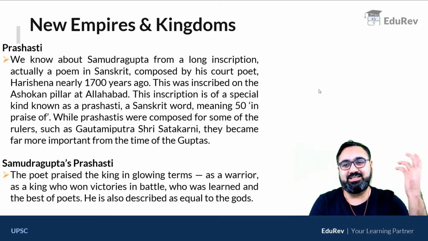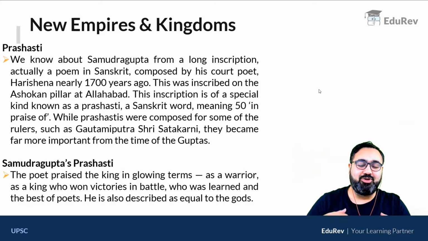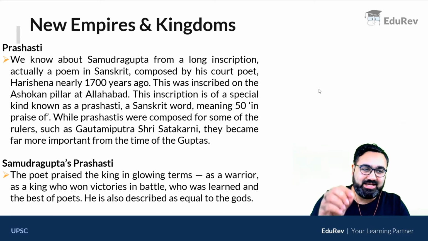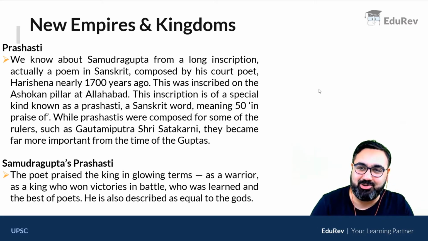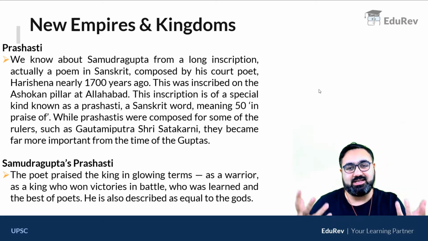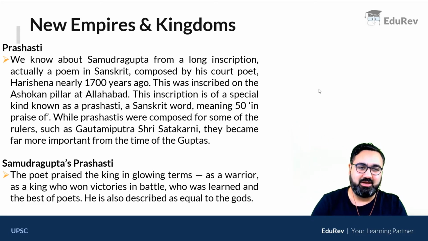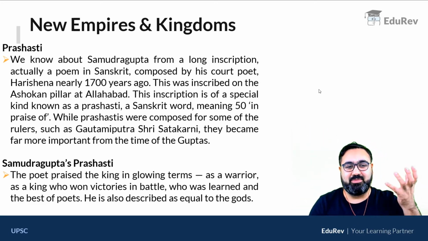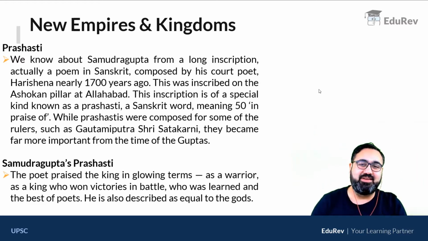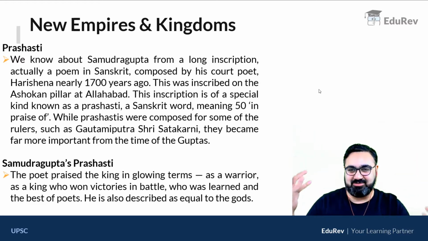So many prashastis were written. Now, for example, if I work for a king, and I know if I please him, they will give me good things in return, and I am writing his prashasti, so obviously I will write big things about him, right? I will write things like, oh, he was the most powerful man. He used to see and fire used to emerge. From his one hand, he used to bend everything. He used to break tanks with his hand.